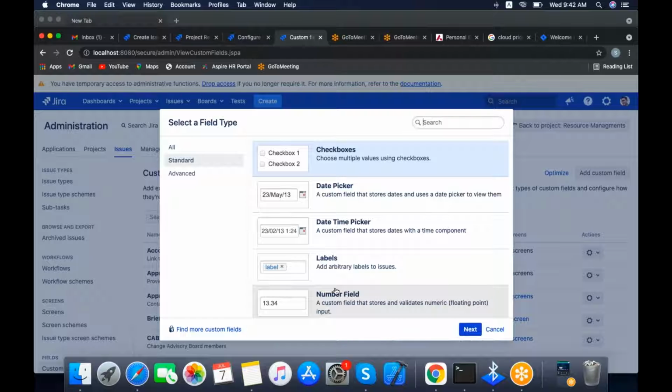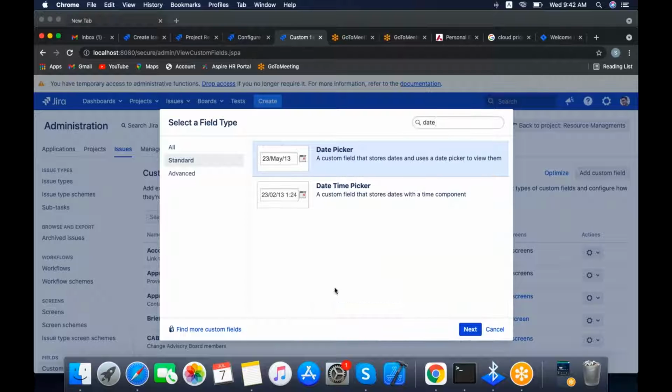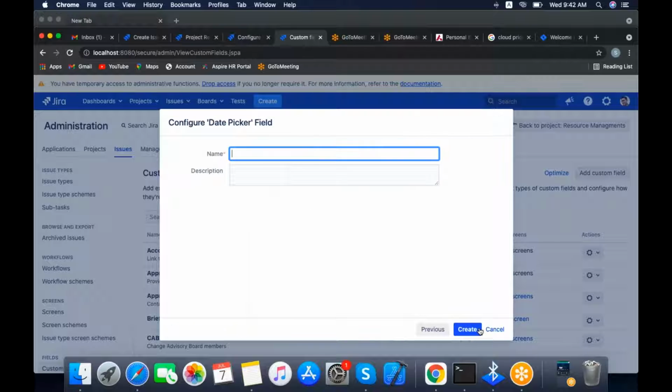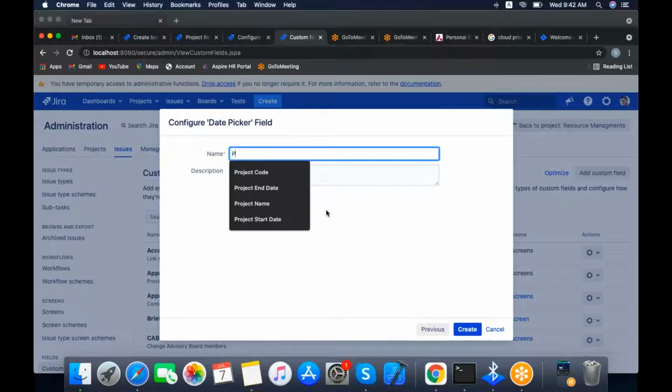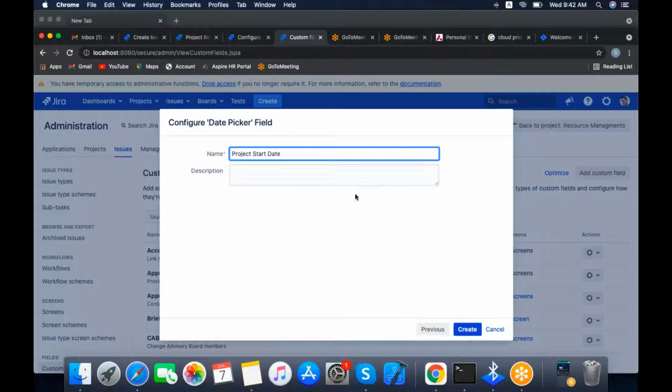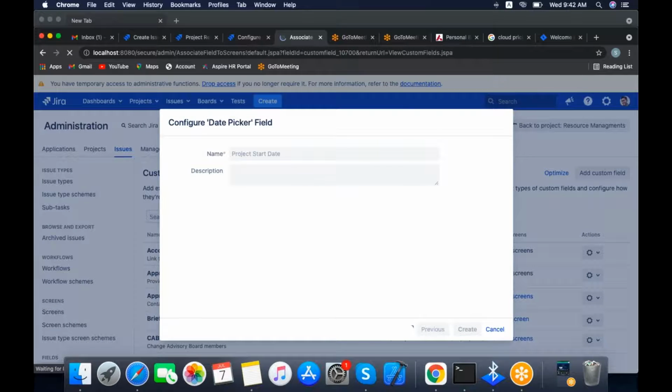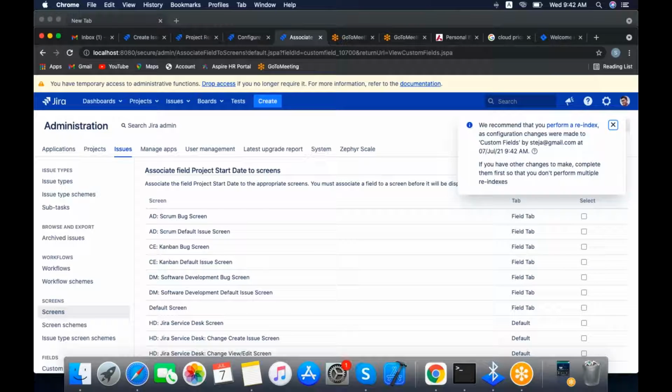It is a system field and will be available. I am creating a project start date. Project start date is a date field, so I am selecting the date field and clicking next. The field name should be project start date. If you want to give a description, you can give the description also, then it will be visible in the screen.